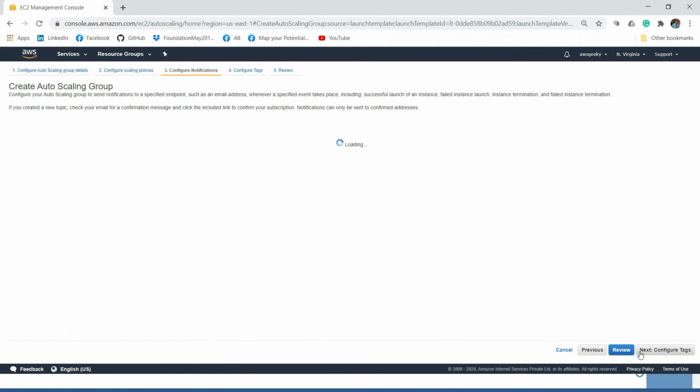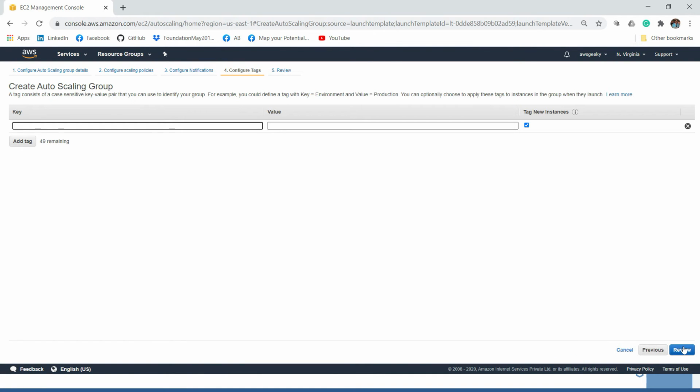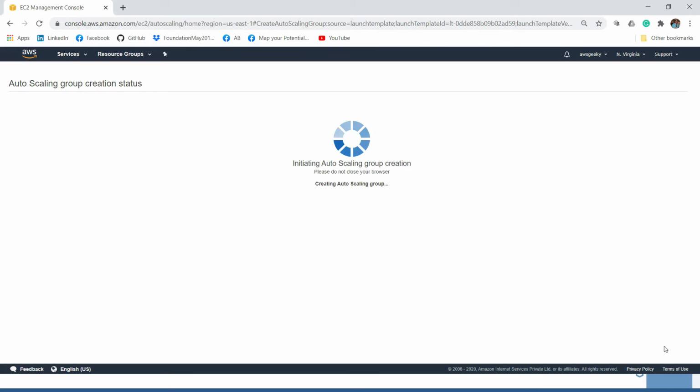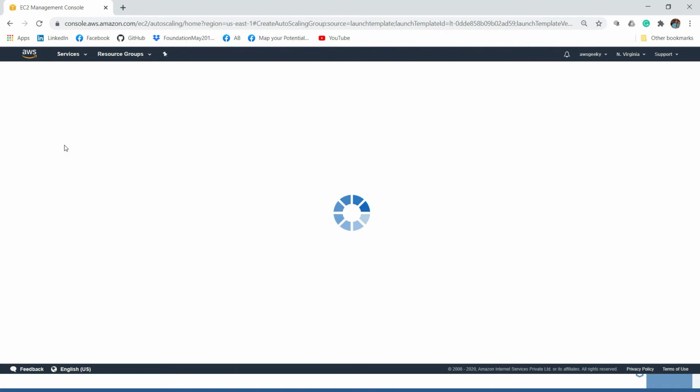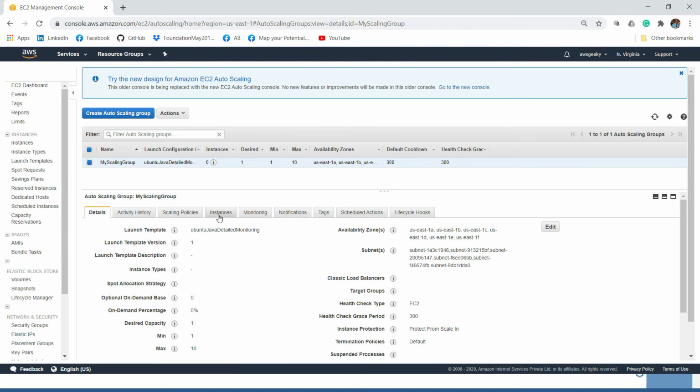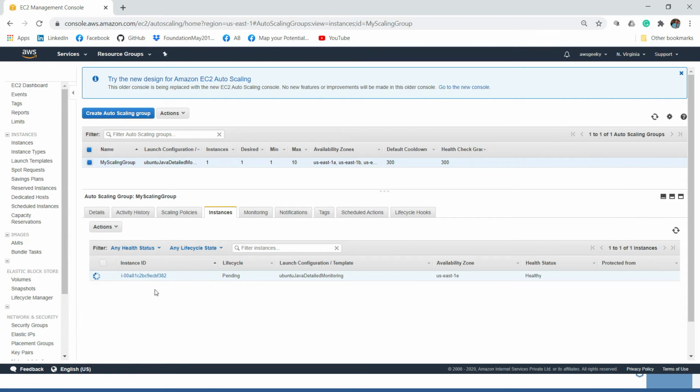Alright, now go to next, and review and create. So we have created our autoscaling group. We have to test a couple of things. First, we have to log in to our EC2 instance, which is still not provisioned.